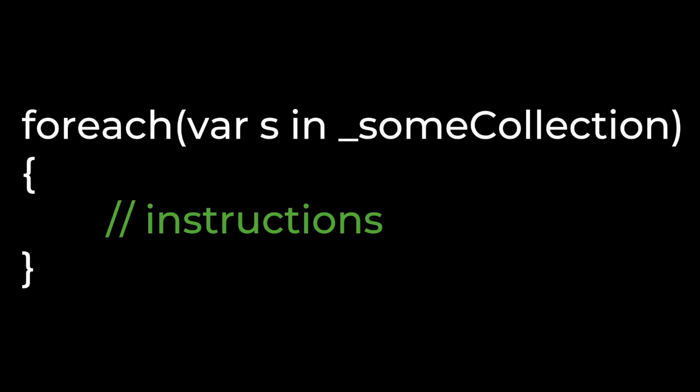Next on the agenda, we have the foreach loop. Foreach loops loop over a collection and perform the exact same action on each item in the collection. Syntax is only slightly more complicated than a while loop. Type the keyword foreach, followed by parentheses and your code block underneath. In the parentheses, start by putting the data type that each item in the collection has, or if you're like me, just put var to make your life easier.